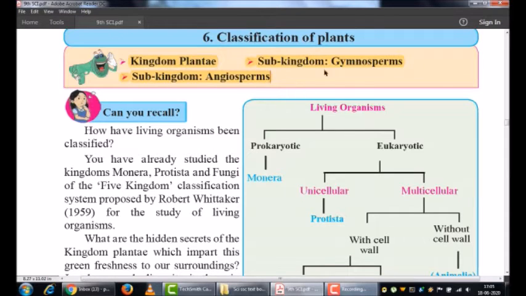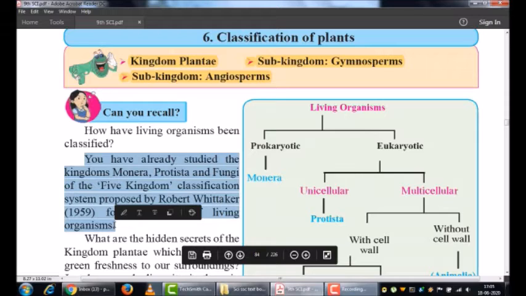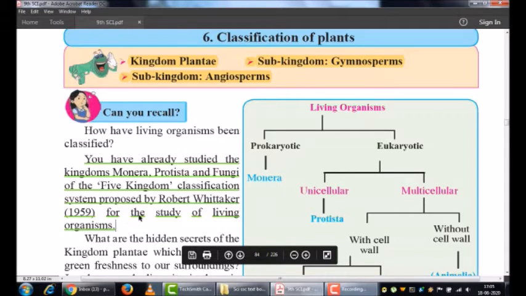Gymnosperms and angiosperms. In your previous classes you have studied that the animal kingdom and plant kingdom are two different kingdoms. You have also studied the classification into Monera, Protista and fungi, which were classified by Robert Whittaker in the previous chapter.